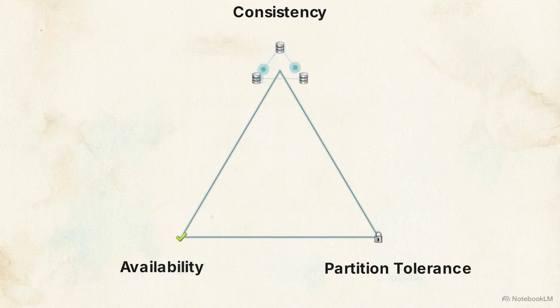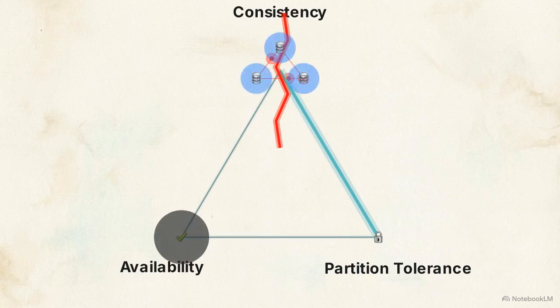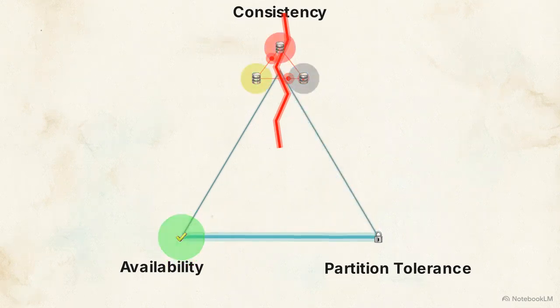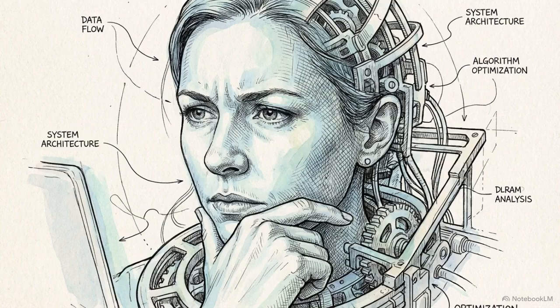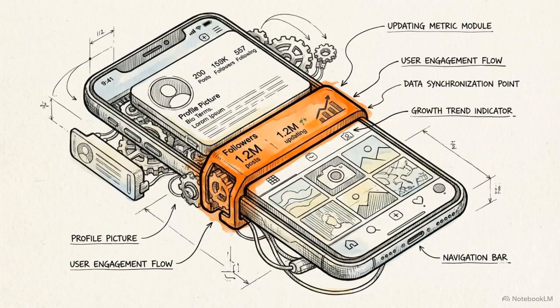In an unpredictable world, partition tolerance is a requirement, not an option. When the network breaks, the laws of information theory force a choice. You can guarantee that the data is perfectly consistent, or you can guarantee the system remains available, but you cannot do both. Because mathematically perfect systems do not exist, the architect must choose which specific flaw is least destructive to the user experience. A social media platform typically chooses availability over consistency.